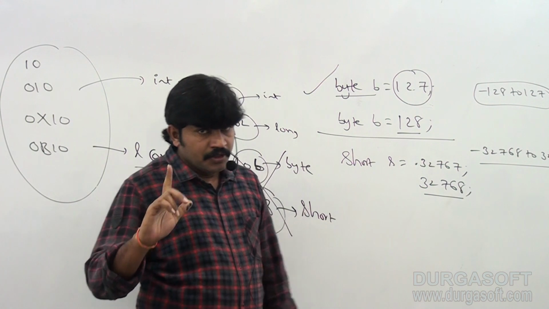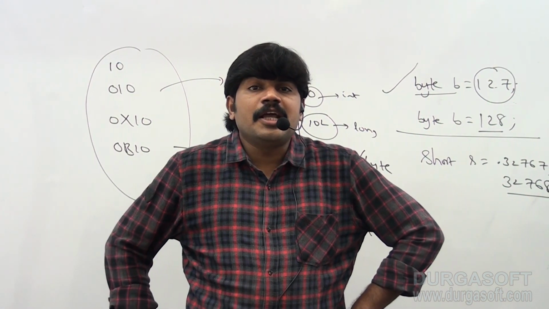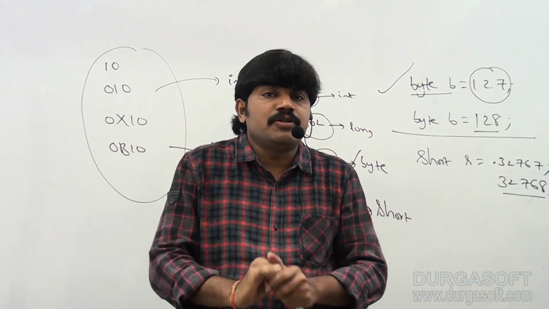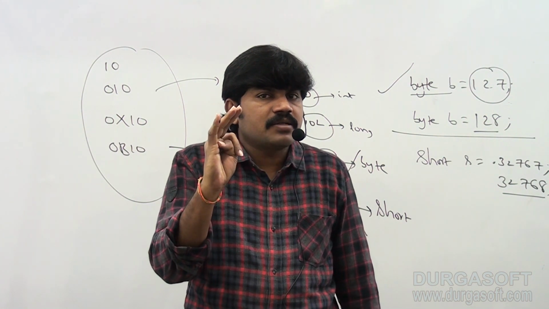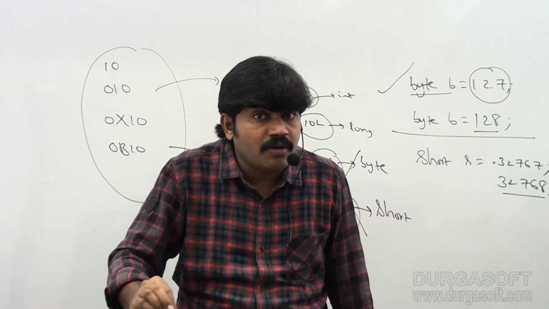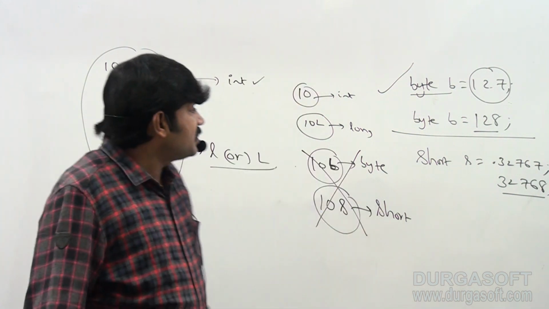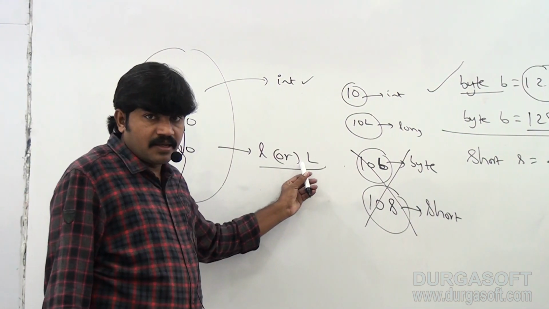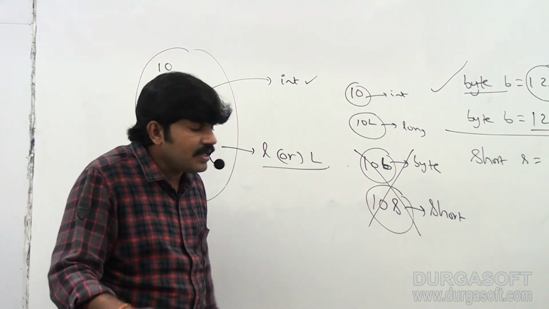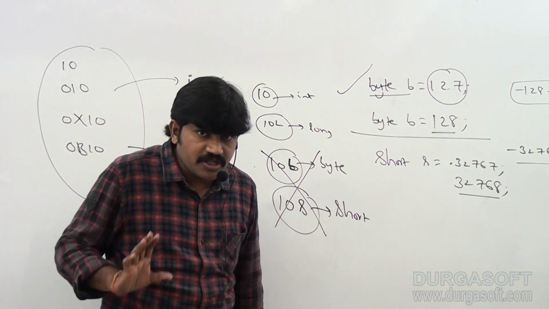For integral data types byte, short, int, long, in how many ways can we specify a literal value? Four ways: decimal, octal, hexadecimal, binary. By default, every integral literal is of what type? Int type. How can you specify long type explicitly? By suffixing with a small l or capital L. How to provide a byte literal or short literal? Direct way not there, only the indirect way. So clear, right? Is any explanation required about this?